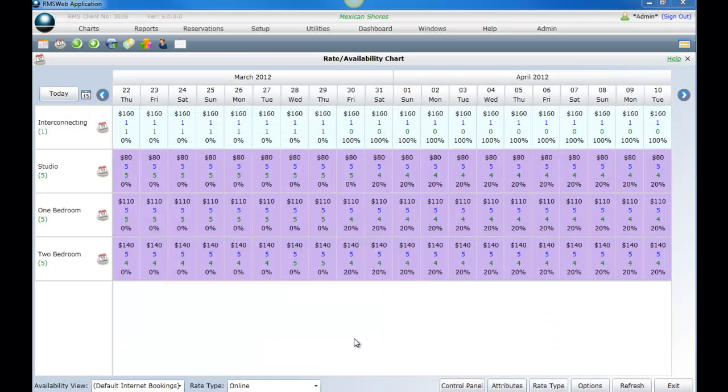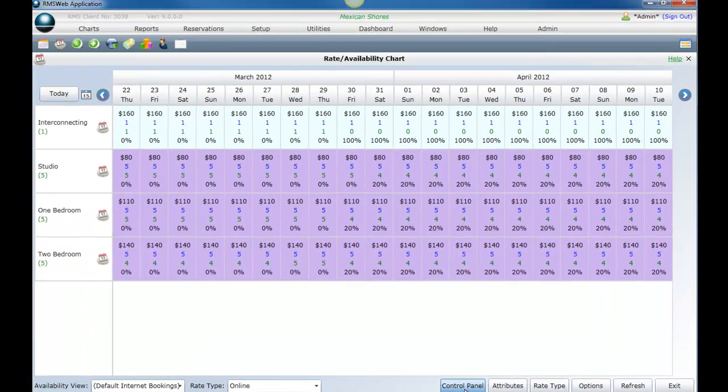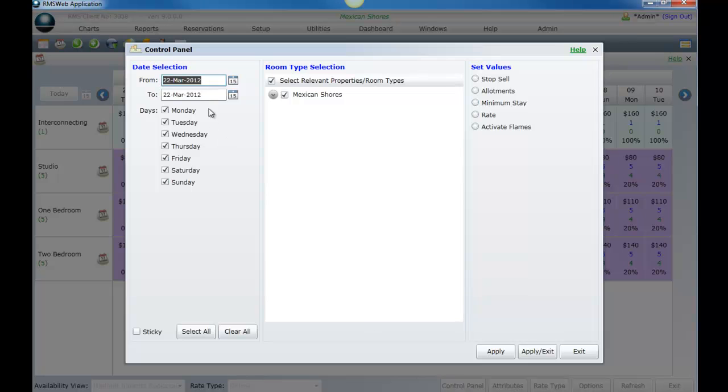From the chart, select the button named Control Panel. Select the dates you wish to clear the overridden minimum nights for. Select the property and/or categories you wish to affect. From the Values section, choose Minimum Stay.